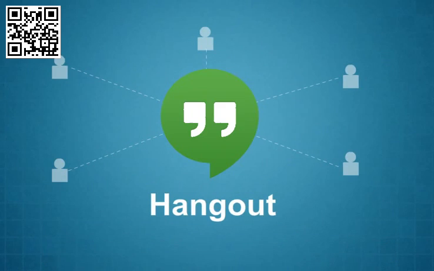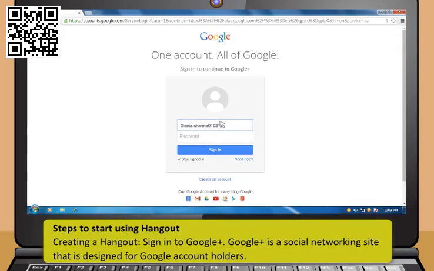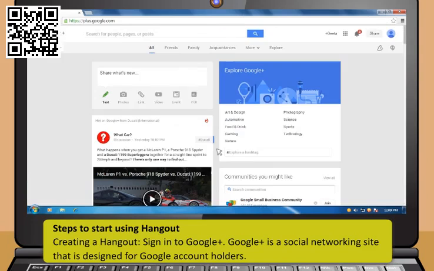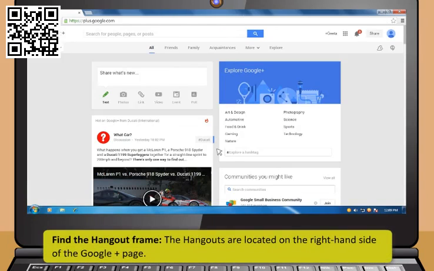There are many features available in the Hangout application. Follow these steps to start using Hangout. First, to create a Hangout, sign in to Google Plus. Google Plus is a social networking site that is designed for Google account holders. Now, find the Hangout frame. The Hangouts are located on the right-hand side of the Google Plus page.